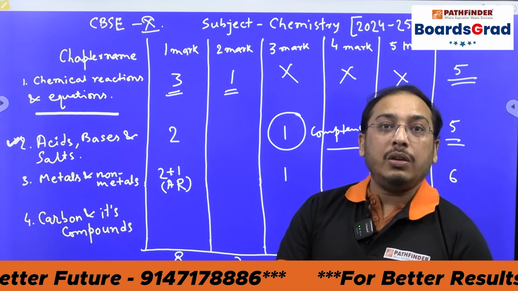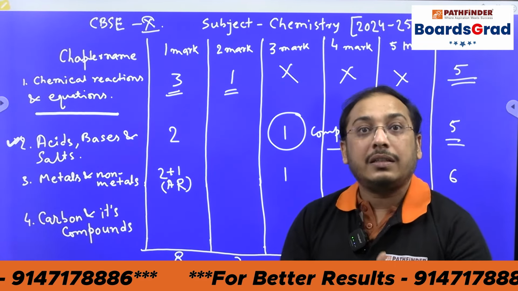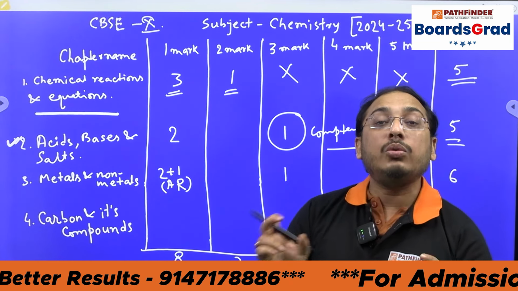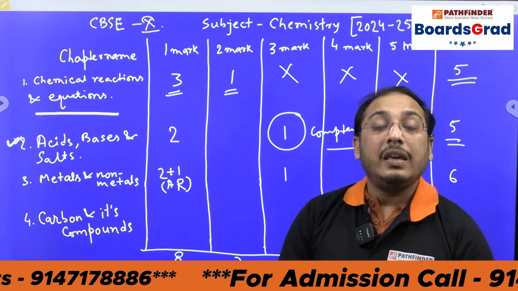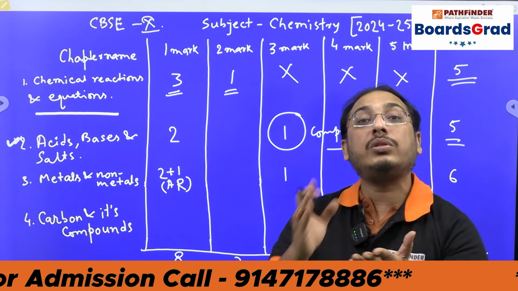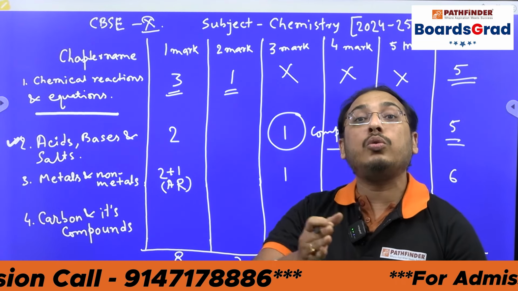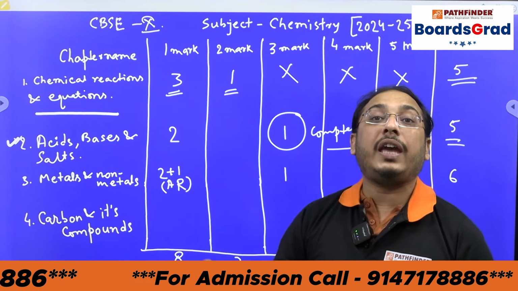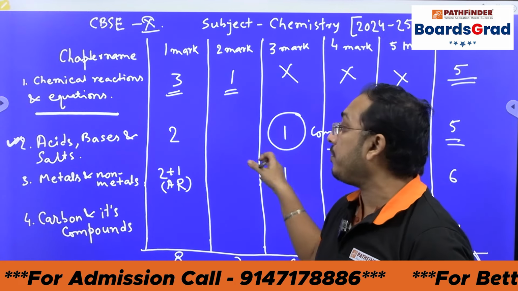They can ask you the types of acids, the strength of acids, the types of bases, the acid-base neutralization reaction, and the reactions acids do with metals and with bases. These kinds of reactions they can ask in this type of question.